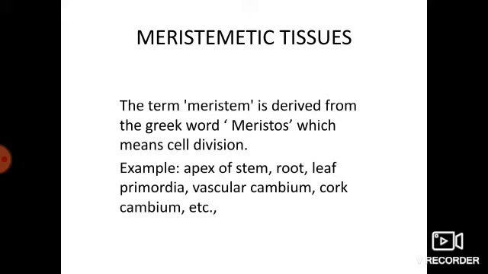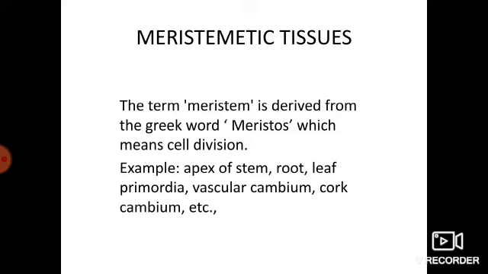Meristematic tissue means those cells which have the capacity to divide again and again and produce new cells continuously; such cells are called meristems or meristematic tissues. If these cells are absent, we cannot expect the growth of the plant.